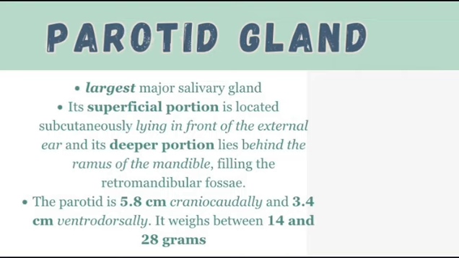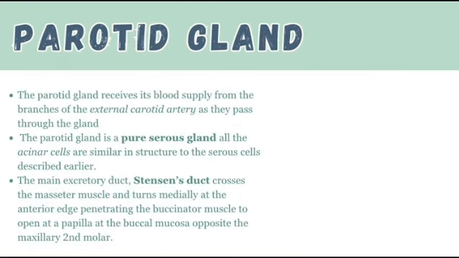The parotid gland is the largest major salivary gland, and it produces saliva to keep your mouth lubricated and to aid in chewing and digestion. The main excretory duct of the parotid gland is Stenson's duct, and it emerges from deep within the parotid gland and travels from the anteromedial border of the gland to the anterior border of the masseter muscle.